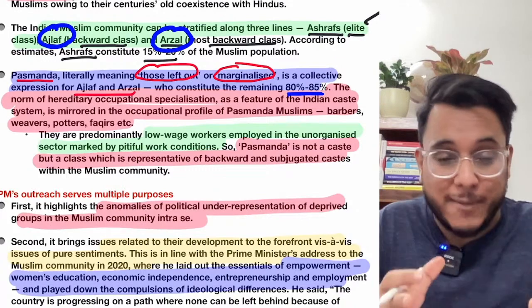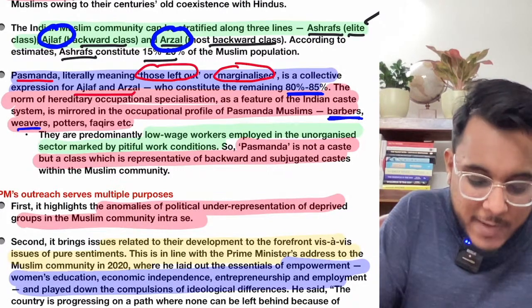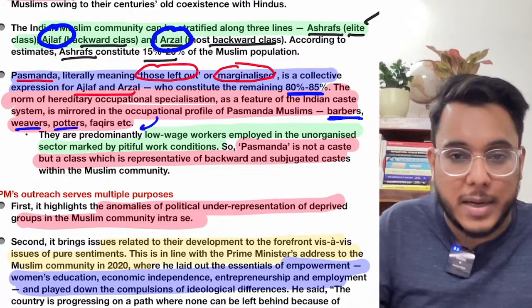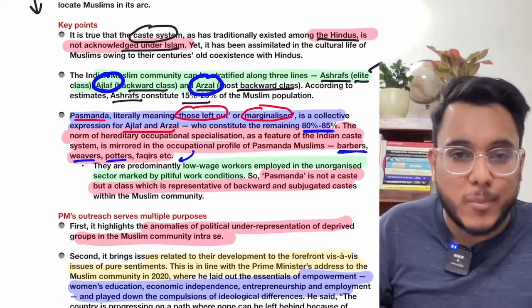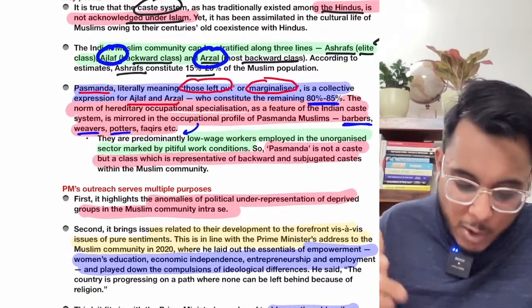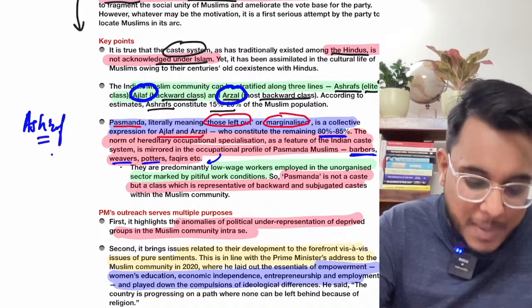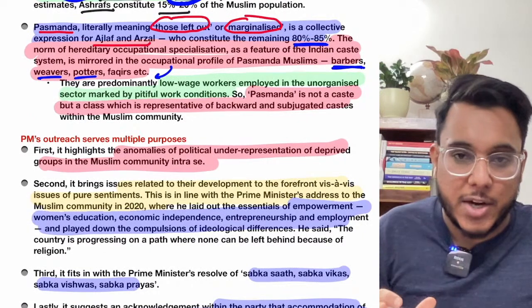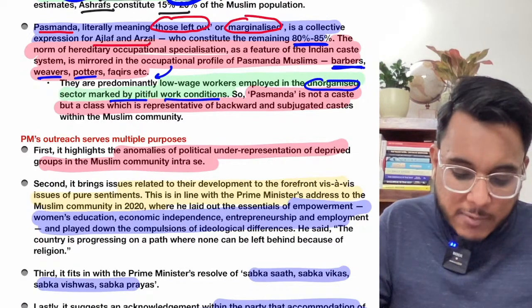And these people have been given certain occupations which have been equated only with backward people. For example, the occupations of barber, weaver, potter, and the fakirs are also from the Pasmanda community. Now the article is talking about how, up till now, the development within the Muslims has happened majorly for the Ashraf community members only. Only for the Ashrafs has the development happened, and up till now the Pasmanda Muslims have not been taken into consideration. They are working in the unorganized sector, and their working conditions are very poor.